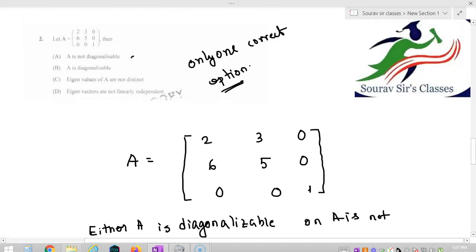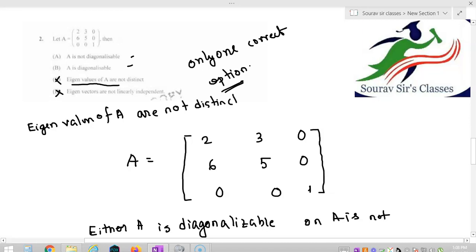So before starting the question, we actually can discard option C and option D. Now option C says that eigenvalues of A are not distinct.